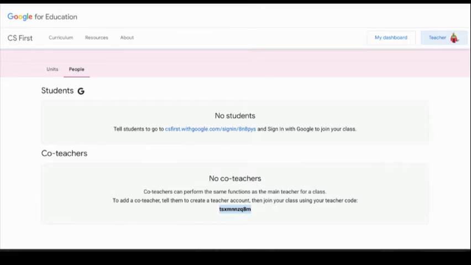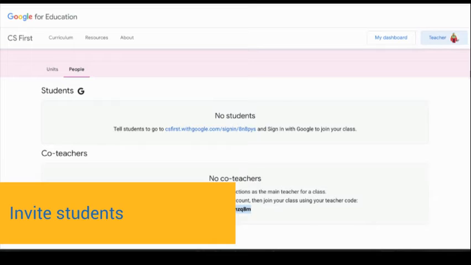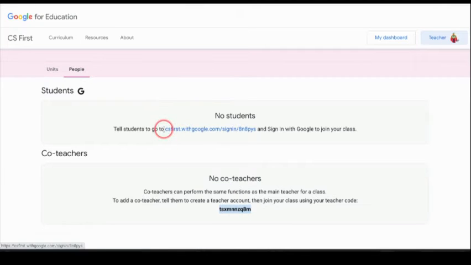Now, since we're inviting co-teachers, we want to invite students. So you can see here that I can tell students to visit this website. Okay, so I can grab this link, I could copy this link, and if you're not using Google Classroom, you can actually copy this link and paste this link into your LMS system.